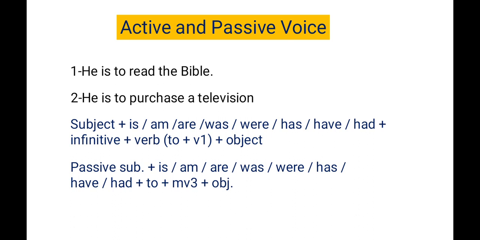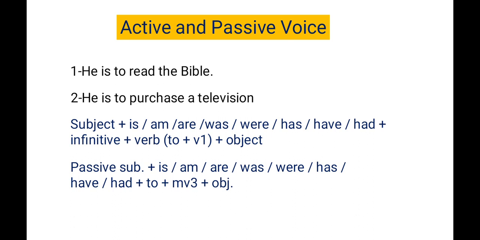Then is, am, are, was, were, or has, have, had, whichever helping verb is used in the active sentence, will be applied the same in the passive voice. Then the infinitive to, then the main verb, which will be changed into the third form. Clear? The main verb is in the first form, but we have to change that first form into the third form.